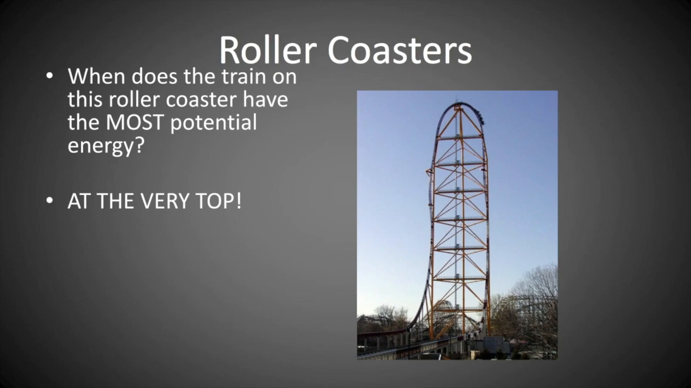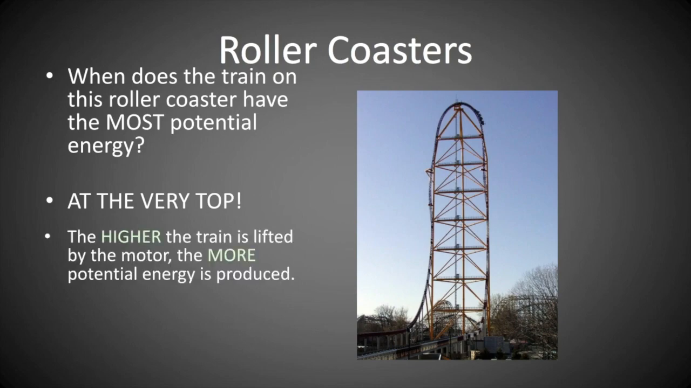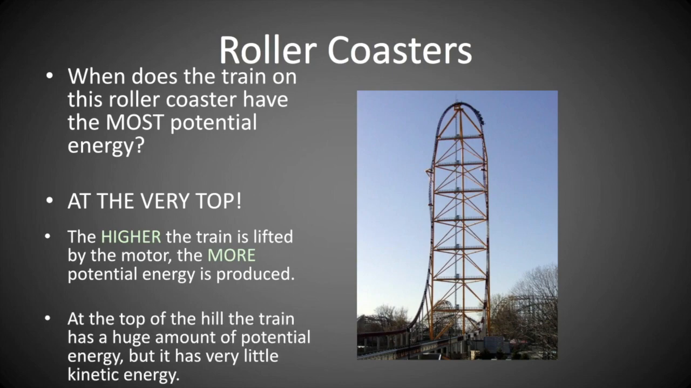A, at the very top. Yes, the higher the train is lifted by the motor, the more potential energy is being produced. At the top of the hill, the train has a huge amount of potential energy, but it has very little kinetic energy. Again, the higher an object is, the most potential energy. If you have most potential energy, therefore you have little amount of kinetic energy.